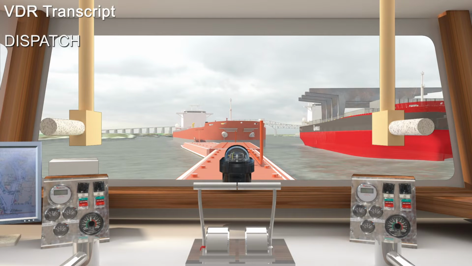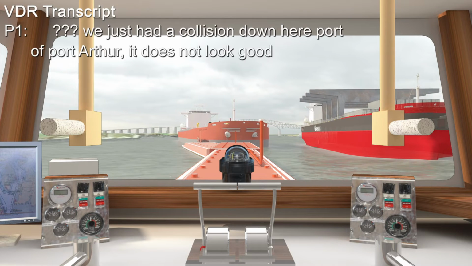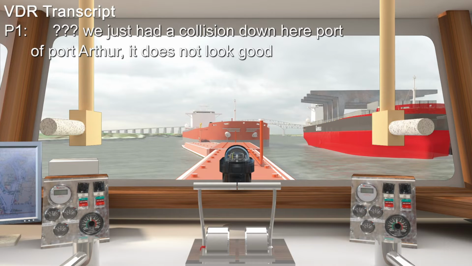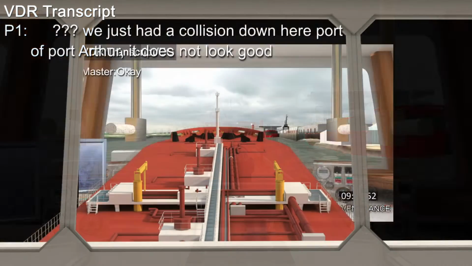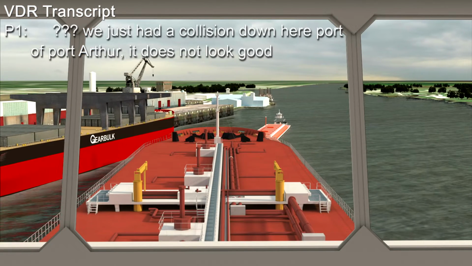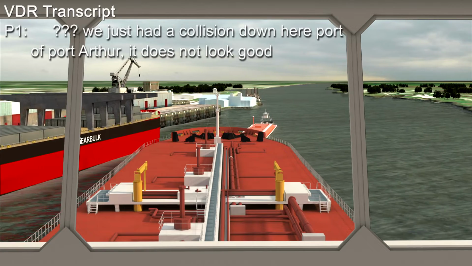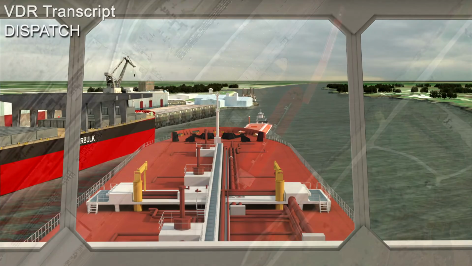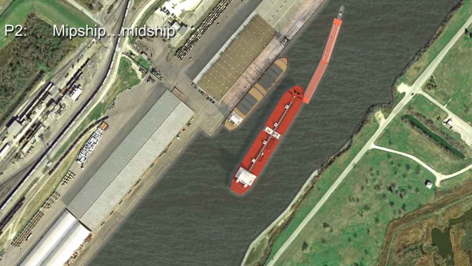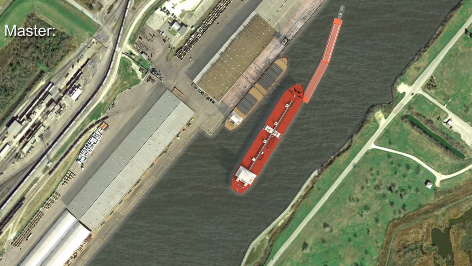With that data, we were able to position the ships, synchronize the audio traffic, the communications between the ships and between other ships in the area, and put that all together to create a visualization that included both audio and video, and visualize what each of the pilots would have seen from their positions at each point in time as